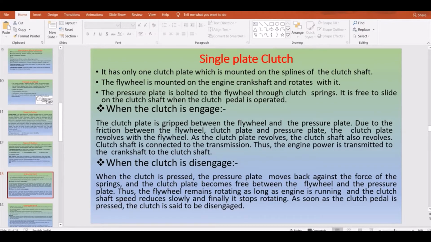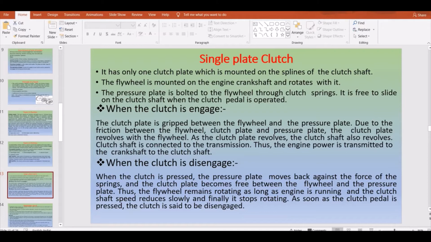When the clutch plate is gripped between the flywheel and the pressure plate, due to friction, which is the major principle of this working, the clutch plate and the pressure plate revolve with the flywheel. As the clutch plate revolves, the clutch shaft also revolves. This clutch shaft is connected to the transmission, so the engine power is transmitted from the crankshaft to the clutch shaft. That is when you are engaging the clutch. When you are disengaging, the clutch pedal is pressed with your foot.